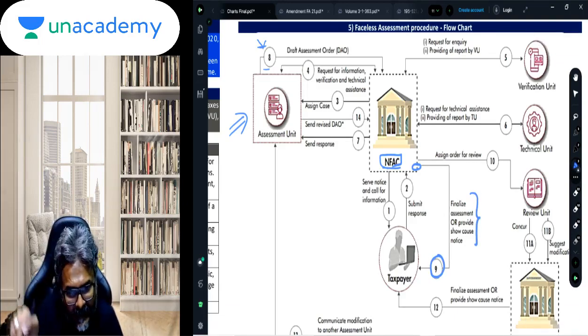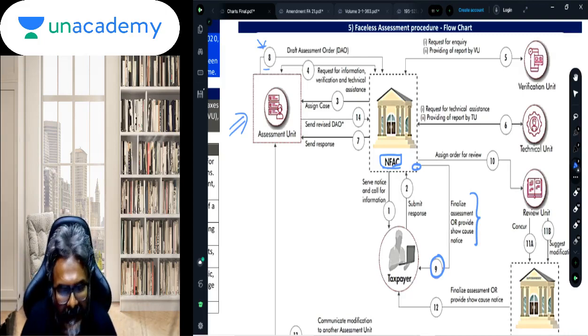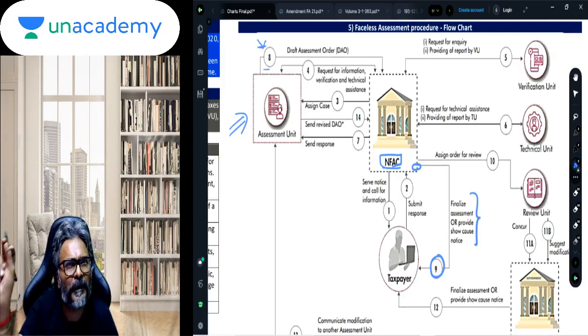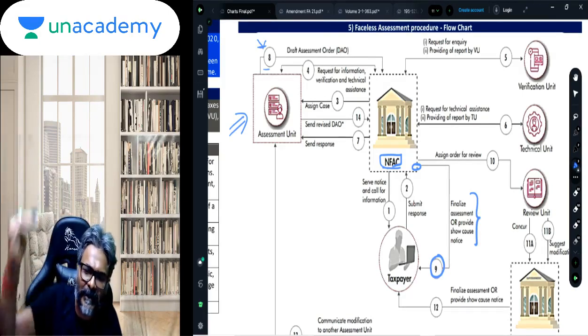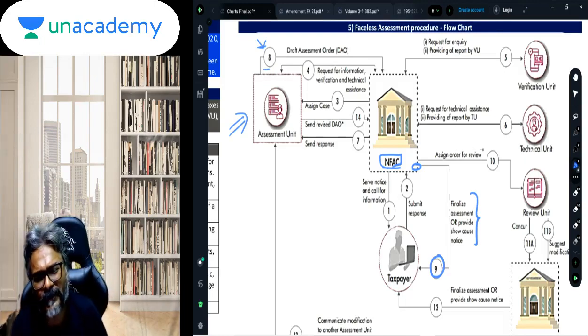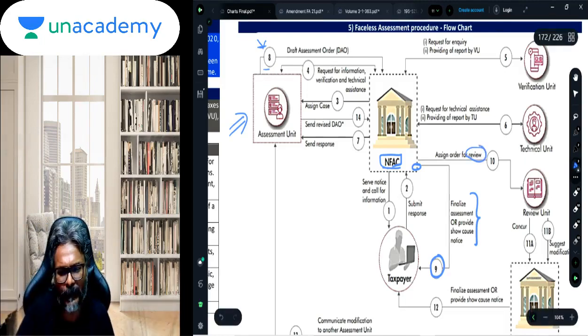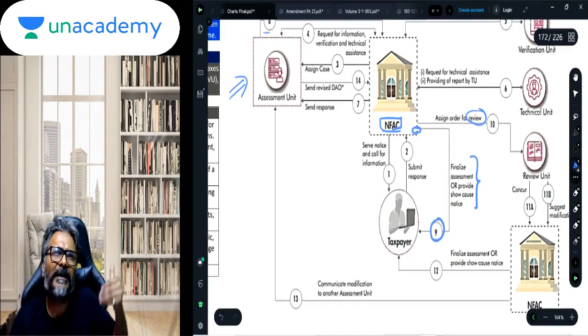So that draft assessment order is going to whom? To the taxpayer, just to give him an opportunity of being heard. The show cause notice is for the purpose of giving the assessee an opportunity of being heard. Thereafter, the taxpayer will give the response, and through the response, it will go to the review, and from the review, primarily the assessment order will be passed.